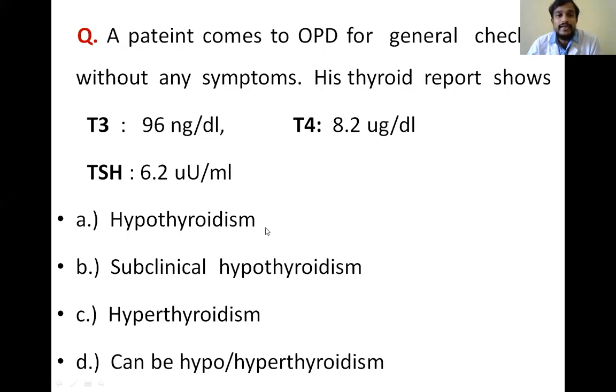So he is not hypothyroid or hyperthyroid, because in hyperthyroidism the levels will be less than 0.05, and in hypothyroidism, the levels will be more than 20. So that's why it is in between. So this patient can be diagnosed as subclinical hypothyroidism. So this is the diagnosis.